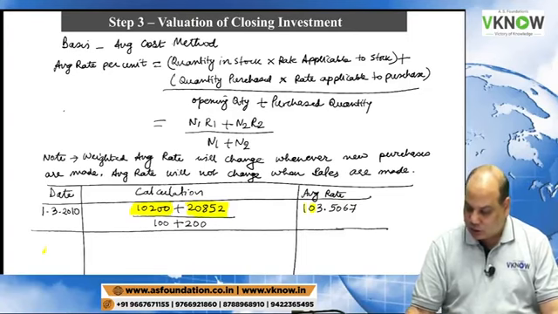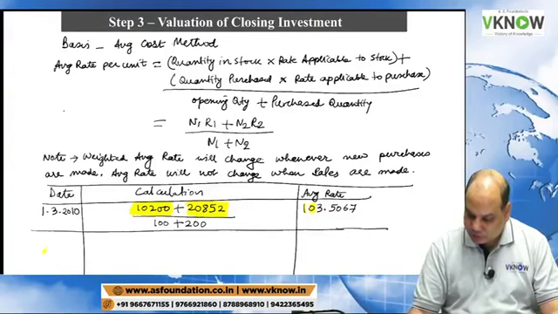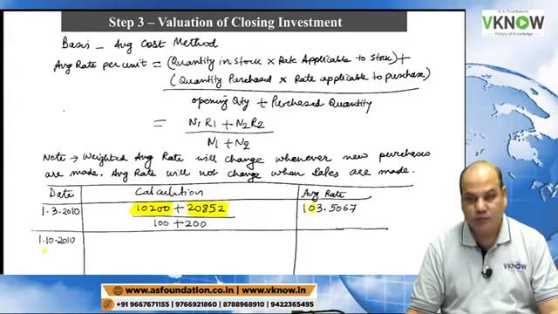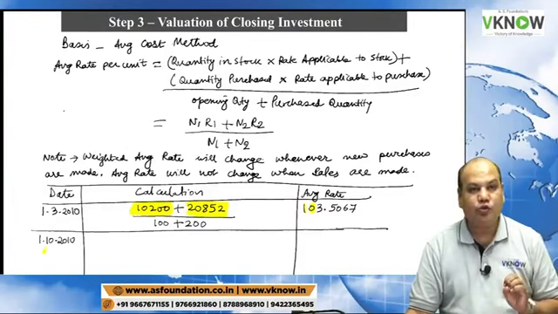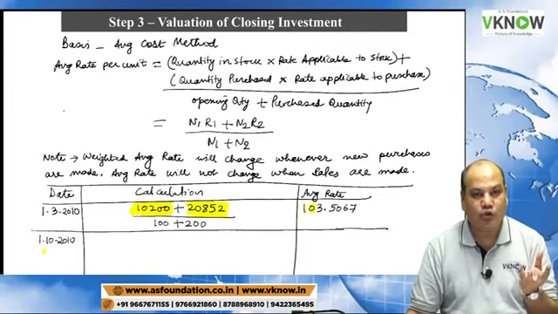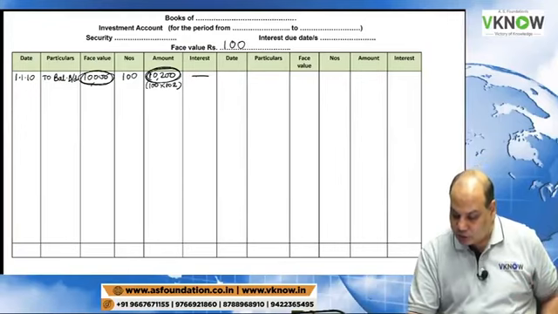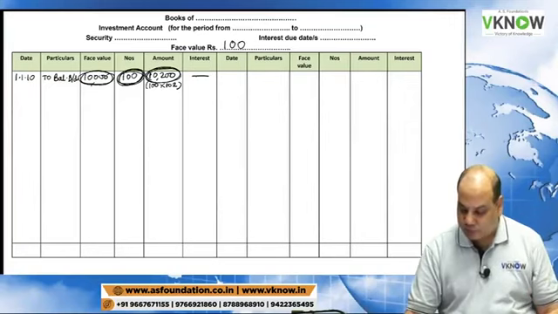Then another lot was purchased on 1st October 2010. How many units do we have in the stock before the purchase? So please follow my instruction. We have an opening stock of 100 units here. Take 100 on the calculator.